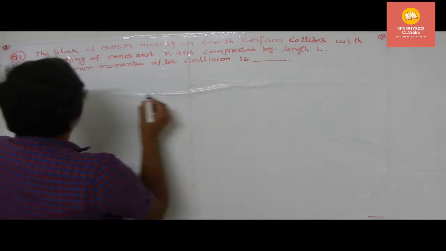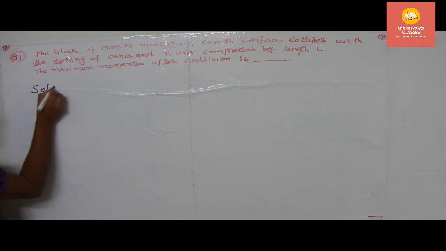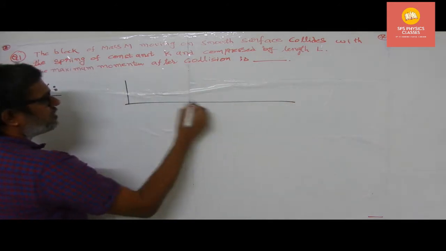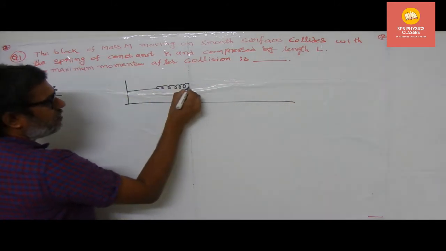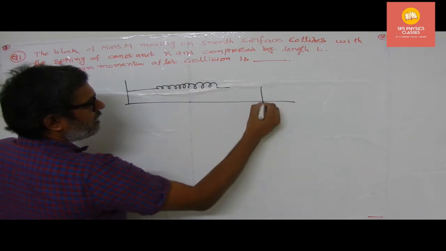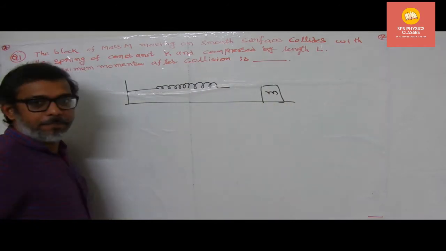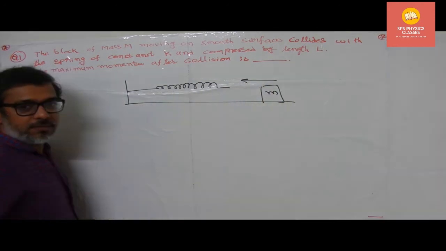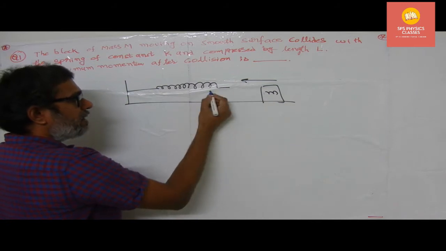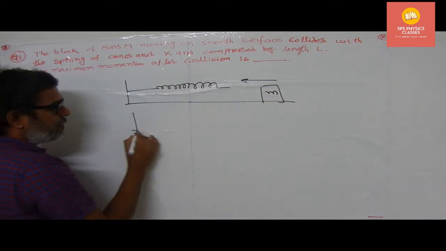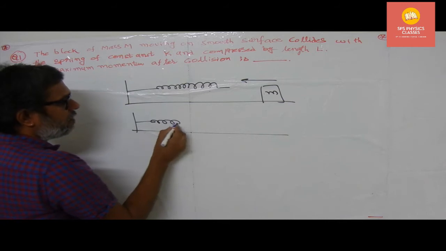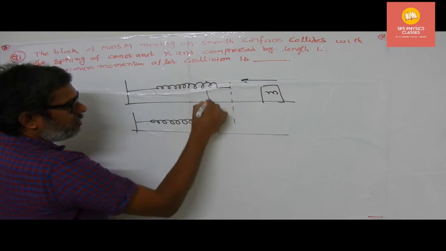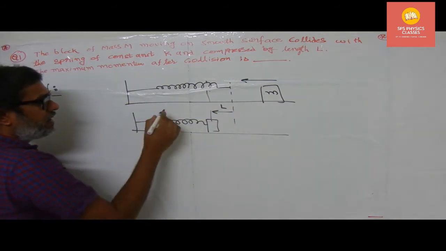So, if you try to consider the solution part like this, there is something like a smooth surface, and this is the spring we are imagining here, and here is the block having mass m. Now if the block of mass m travels towards the spring and then compresses this particular spring, then what happens? The spring will get compressed like this, and this is the position of the block. So compared to this particular position, it compresses by a length of L.